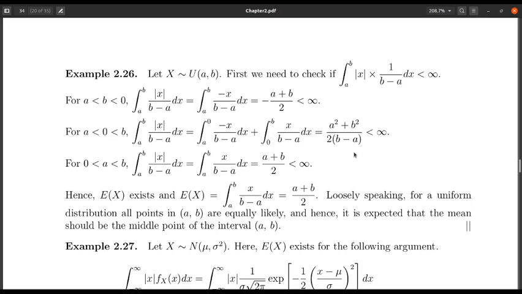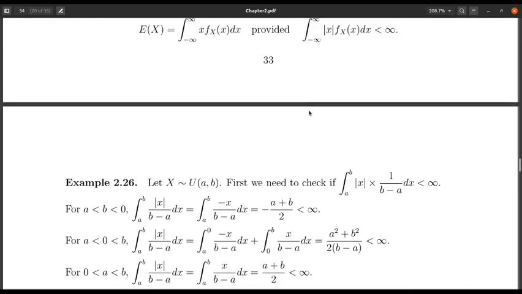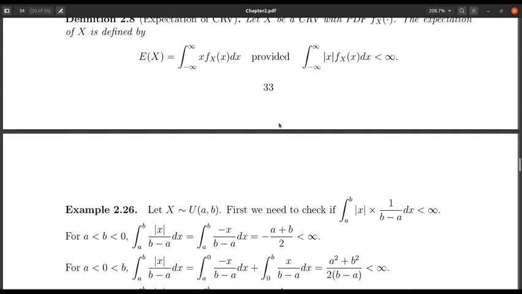So again I can proceed as before, and I can check that it is a finite one. Similarly the third case also. In all the cases we have seen that the integration is a finite quantity. This integration of |x| f(x) dx is a finite quantity, and if this quantity is finite, the expectation exists and expectation is given by this integration.